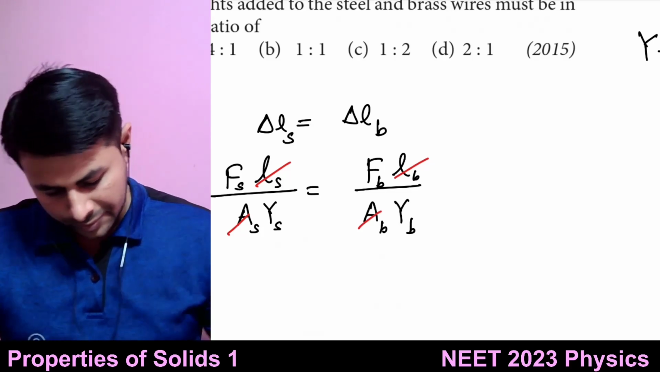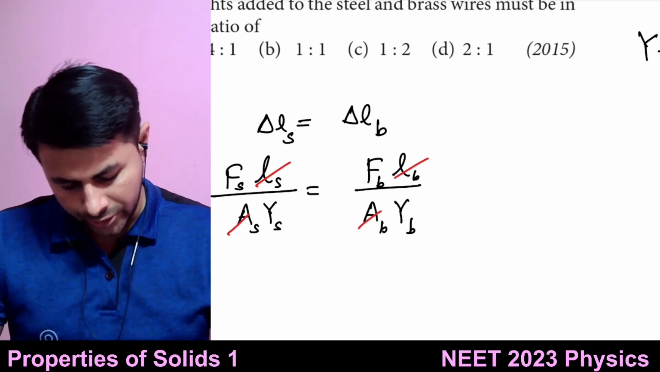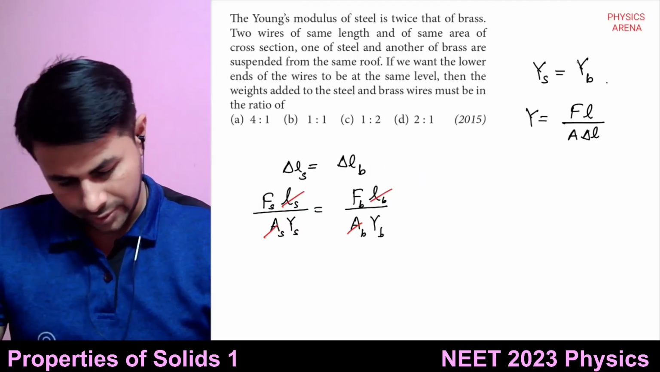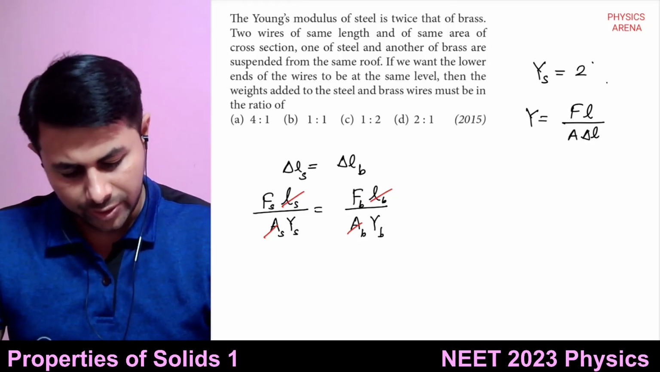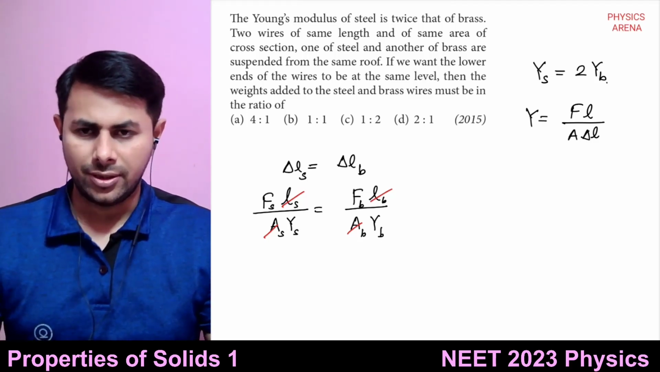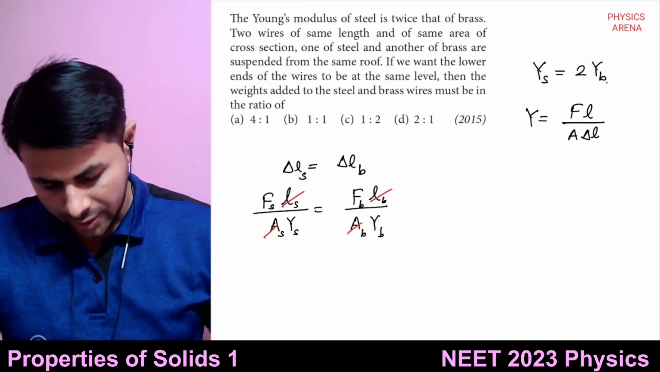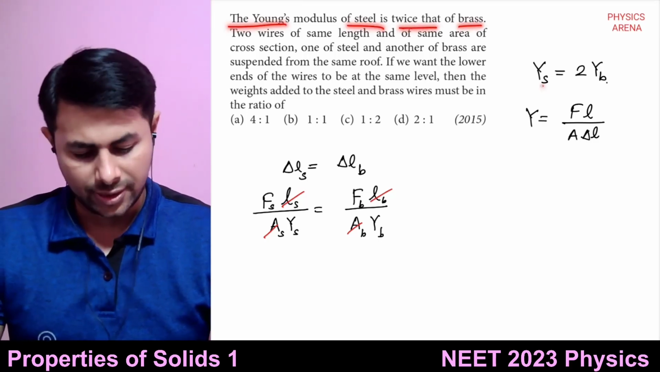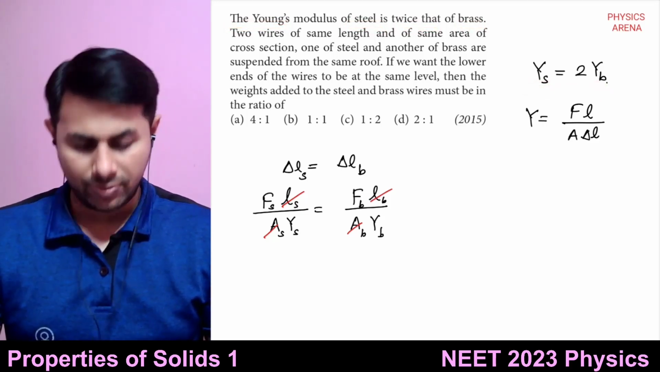Okay, so the Young's modulus of steel is twice that of brass. What is given? Young's modulus of steel is equal to 2 times Young's modulus of brass. This is given in the question. Let me read it once again: the Young's modulus of steel is twice that of brass.